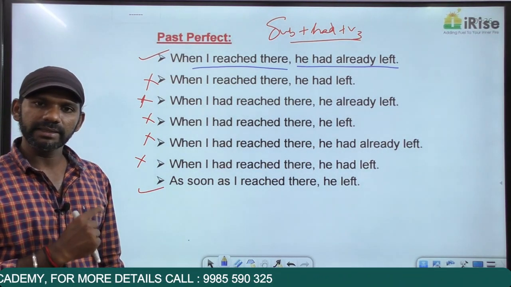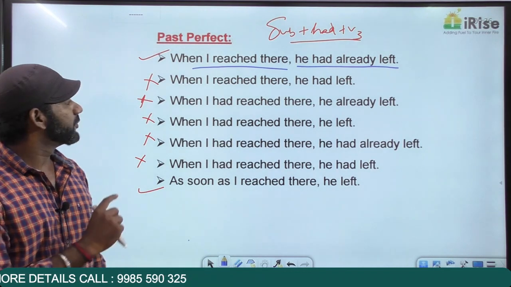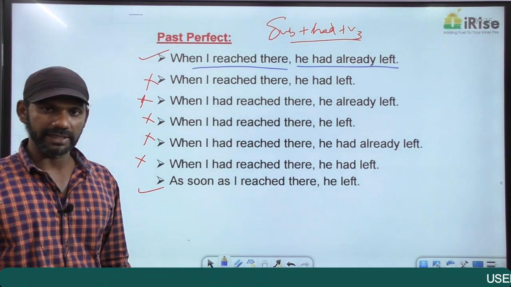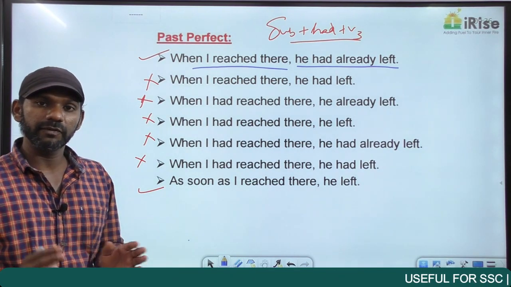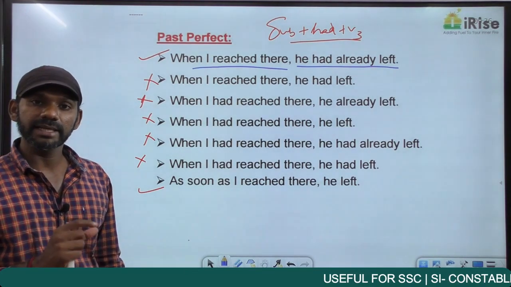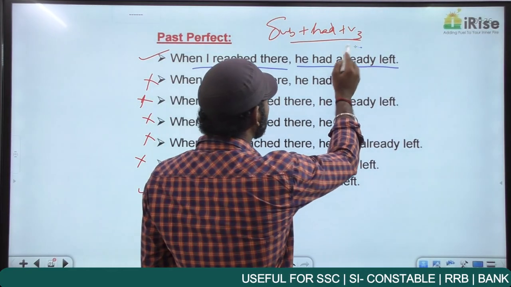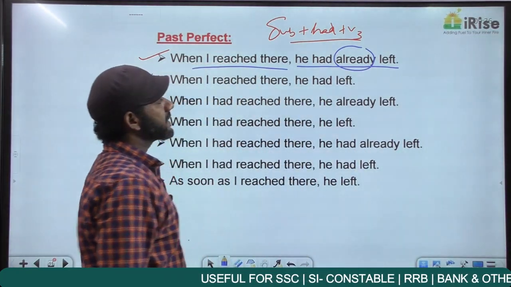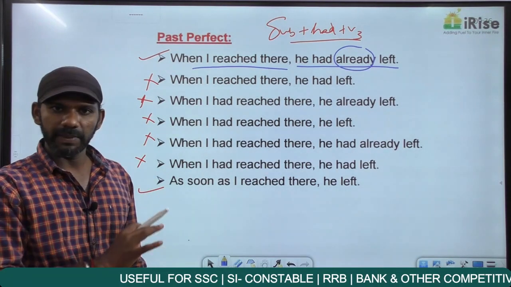Is there any word in this sentence telling us about a time difference between the two actions? Now, when is not for time difference. When is for time. We want time difference. Time difference means time gap. We have a word in the first sentence telling us about a time difference between the two actions. And that word is already. The word already tells us about a time difference between the two actions.